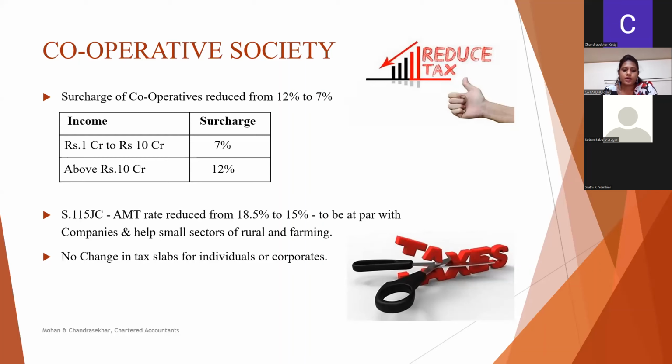Also, the alternate minimum tax rate for cooperative societies was 18.5%. Now the same has been brought down to 15% so as to keep it on par with companies and also to help the rural and farming sectors. For all other individuals and the corporate sector, there is no change in tax rates and slabs.